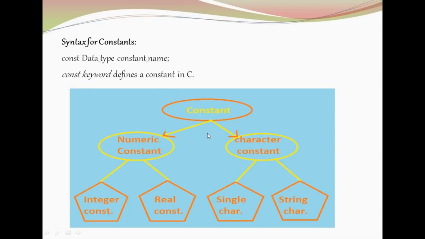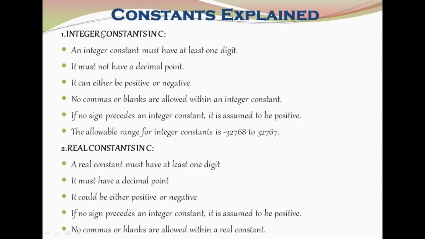These constants are of two types, numeric constants and character constants. The numeric constants are divided as integer constants and real constants, and the character constants are divided as single character constants and string constants. First is integer constants.